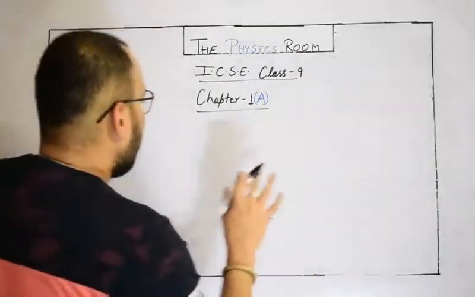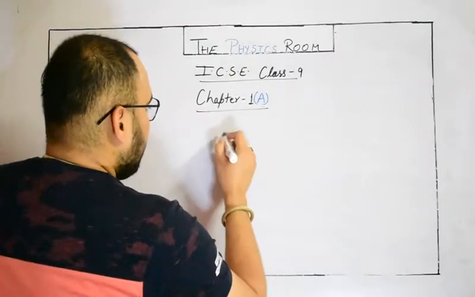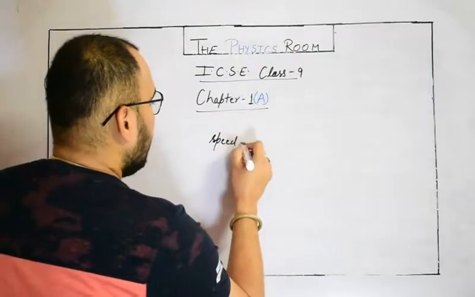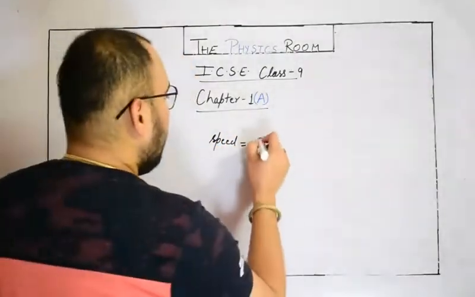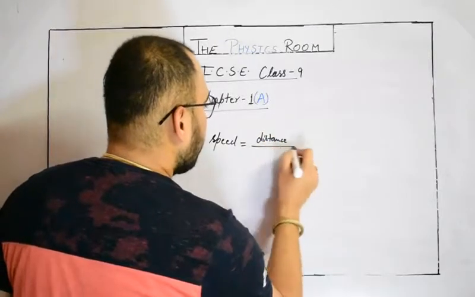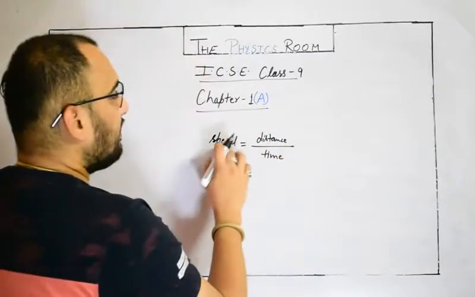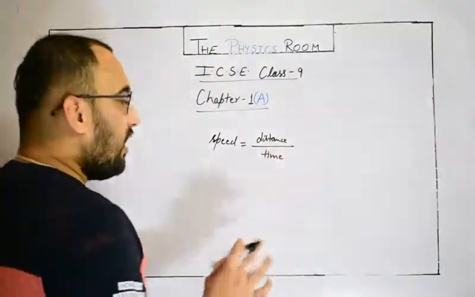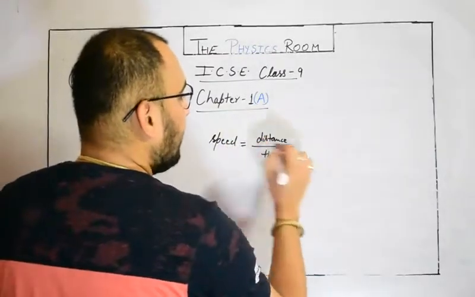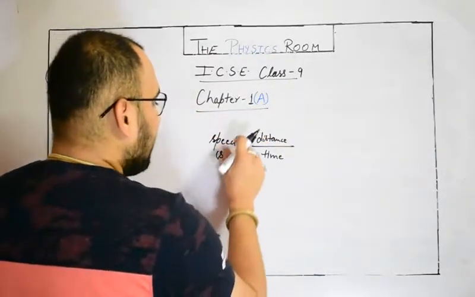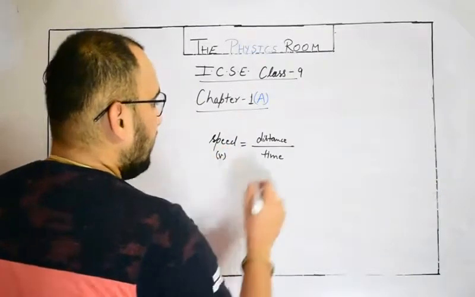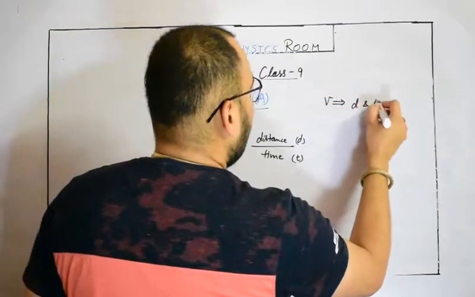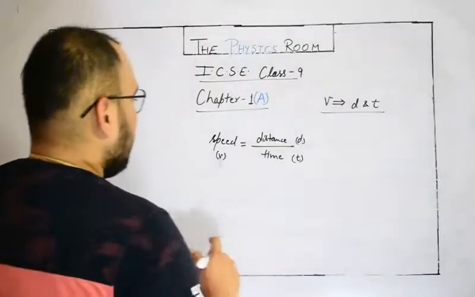So let's take an example. If I talk about a few physical quantities like velocity or speed, let's talk about speed. The general formula for speed, we know it very well, is distance upon time. So speed is a physical quantity which is actually dependent on two different physical quantities, distance and time. I should write it: speed is dependent on distance and time. So if I represent speed by V, distance by D and time by T, then V is dependent on D and T, right? Let's focus on this thing.